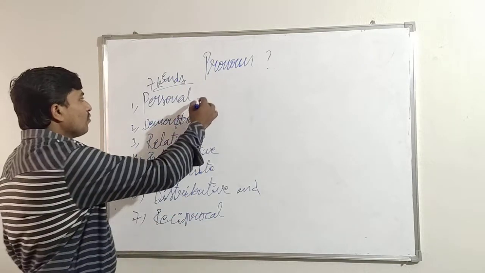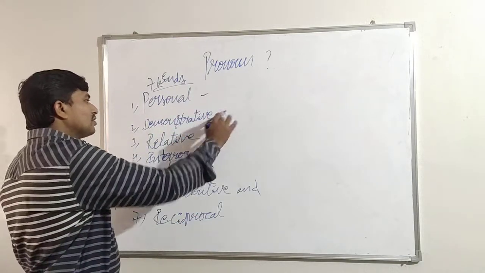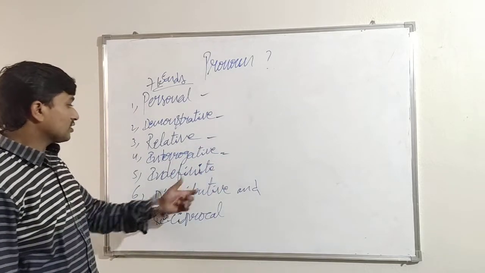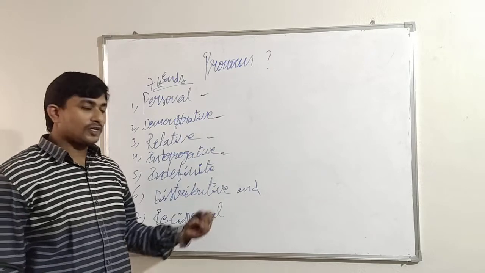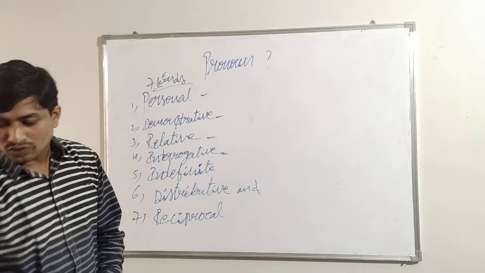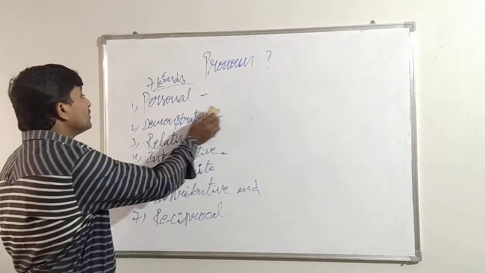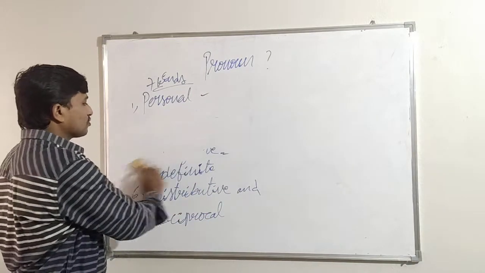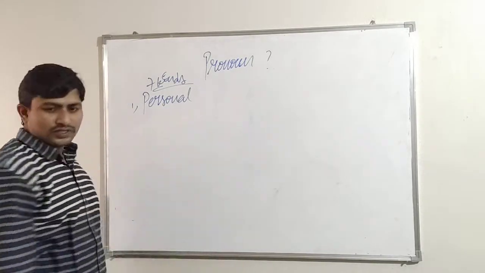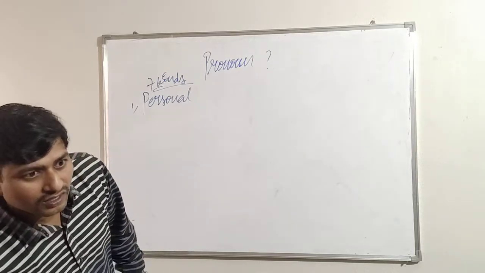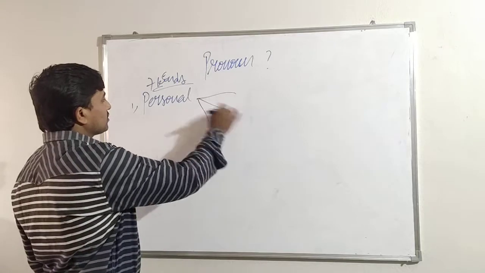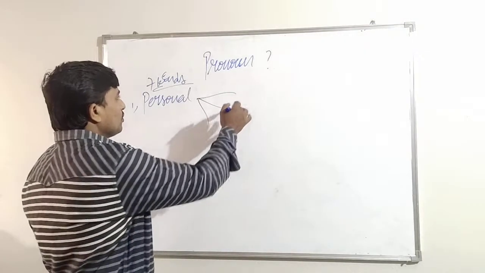So let's see what the personal pronouns are, what the demonstrative pronouns are, what the relative pronouns are, what the interrogative pronouns are, what indefinite pronouns are, what distributive pronouns are, and what reciprocal pronouns are, one by one. First let us discuss the personal pronouns. Later we will discuss the others one by one. Let's learn first. Here these personal pronouns can be said in 3 categories.